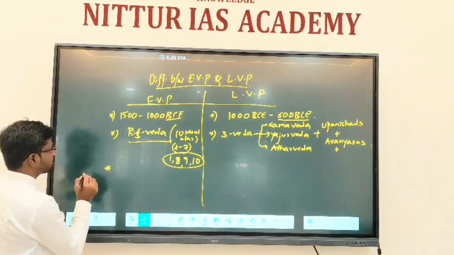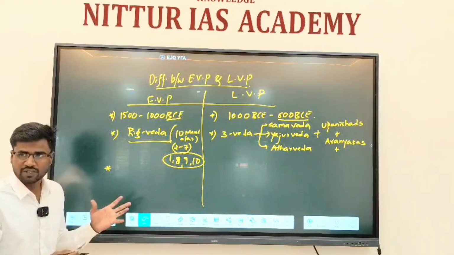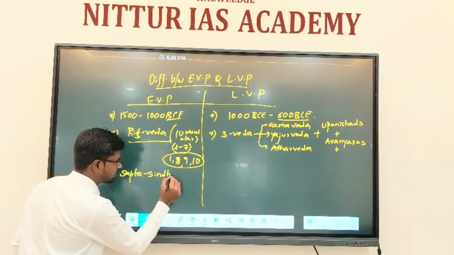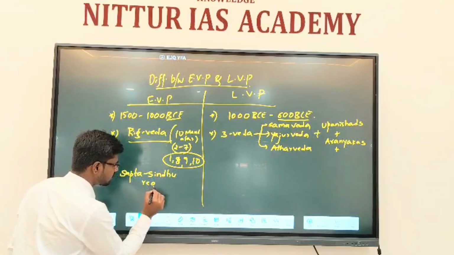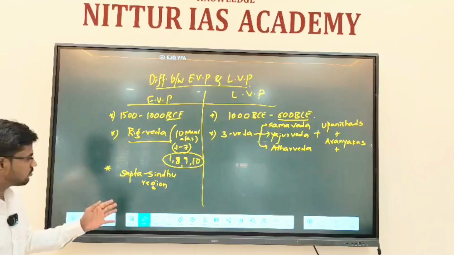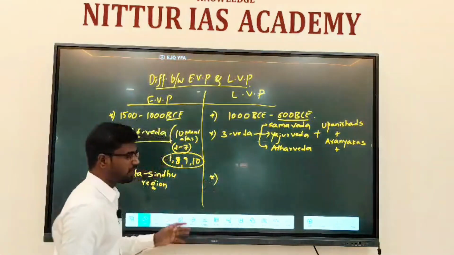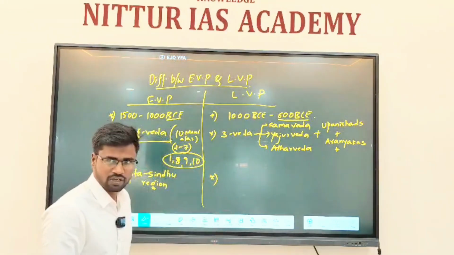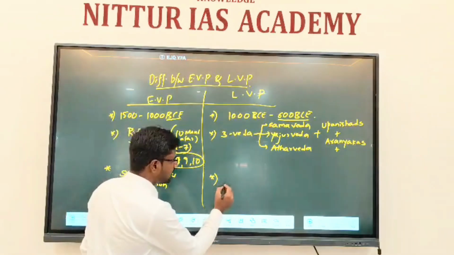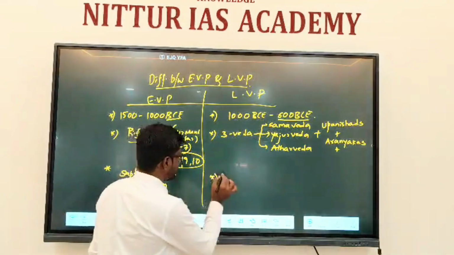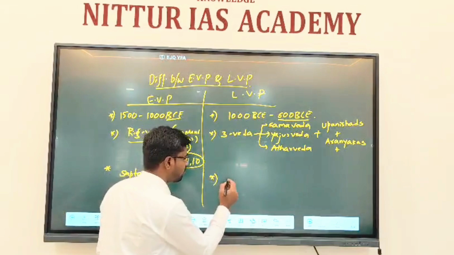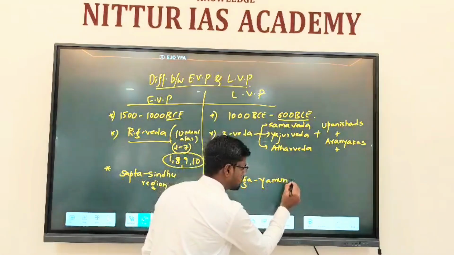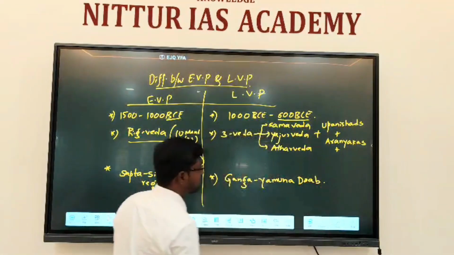Next is the extent. What was the extent of this period? This is called the Sapta Sindhu region. The extent is the Sapta Sindhu region, and let me explain what this region is. In the later Vedic period, it moved further east, and I will explain this shift when I complete this point. In the later Vedic period, the coverage of this area was the Ganga Yamuna Doab region.